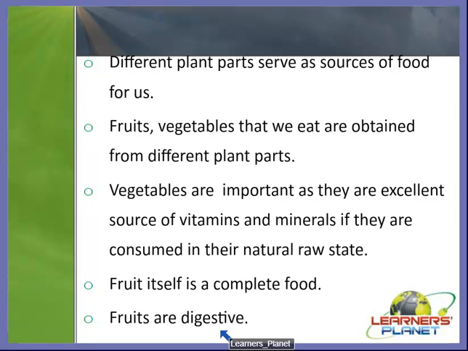many plants or plant parts are eaten as food, as you know, and you will be amazed to know that there are around 2000 plant species that are cultivated or grown for food. Even seeds of a plant are also a good source of food for animals and for humans, right? Why can we say that seeds of plants are a good source of food for animals and humans?